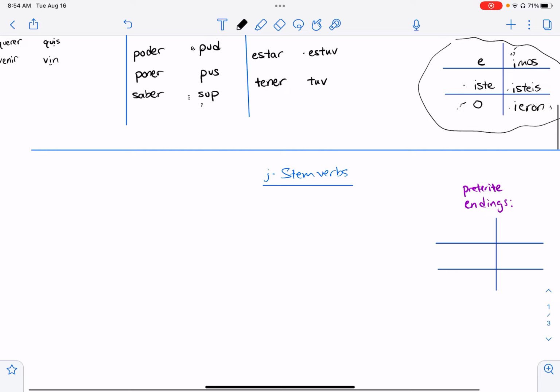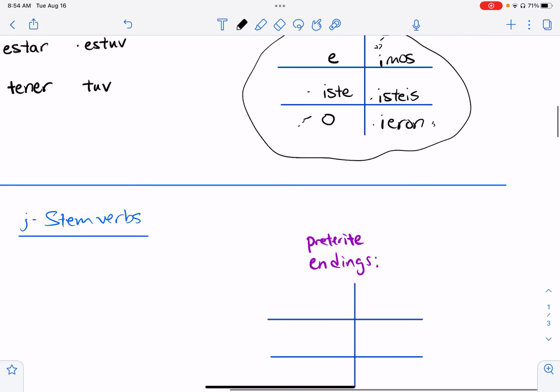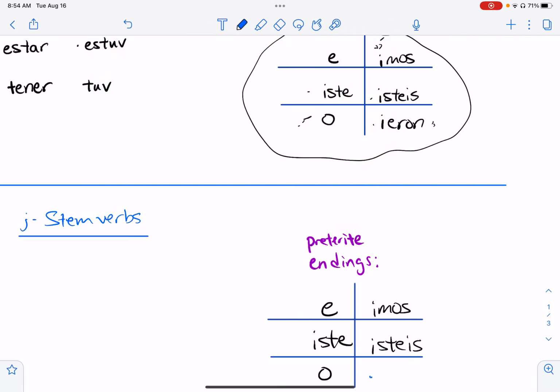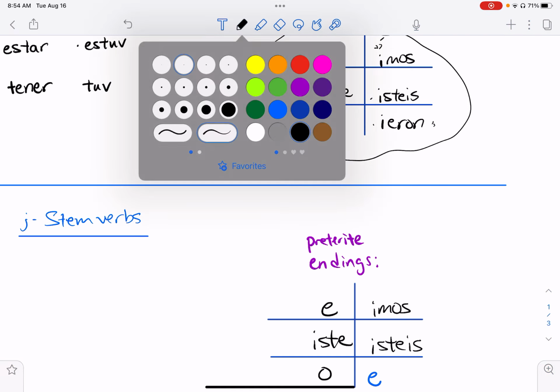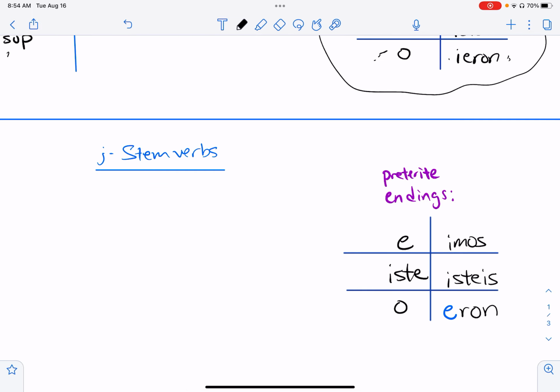Our next category has really similar endings, so we can almost just copy them. e, iste, o, imos, isteis, and here's where it changes, eron instead of ieron. So that's why these are in a little bit of a separate category. The J stem verbs are decir, to say or to tell.